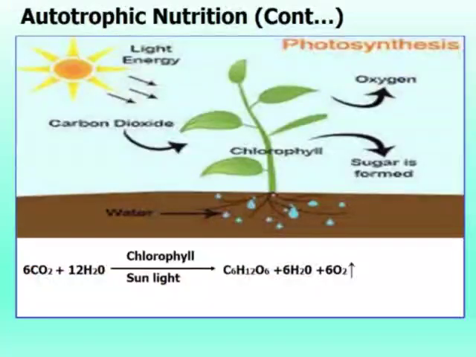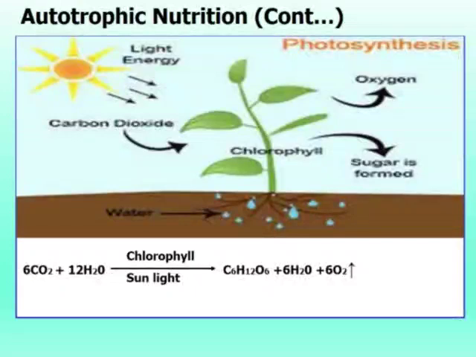The other one is photosynthesis. Photosynthesis is a biochemical process of manufacturing organic food by using inorganic material in the presence of chlorophyll and sunlight. Okay, so here we will understand what organic food is. Organic food means here C6H12O6. Organic food means sugar is formed, carbohydrate is formed. And the inorganic material means carbon dioxide and water.